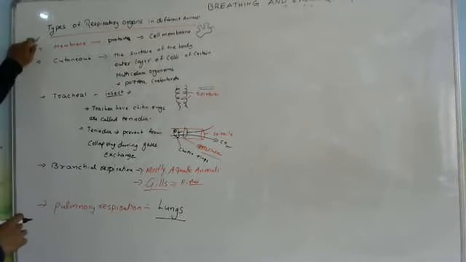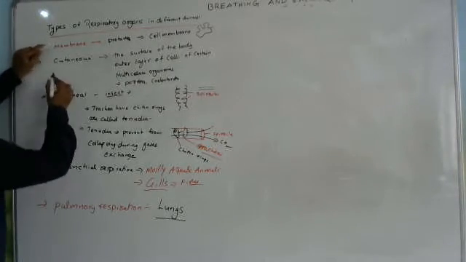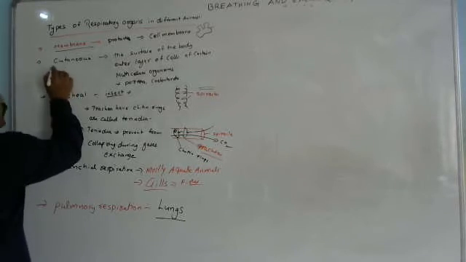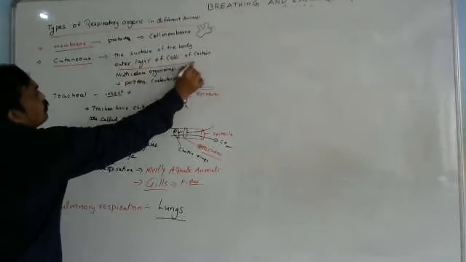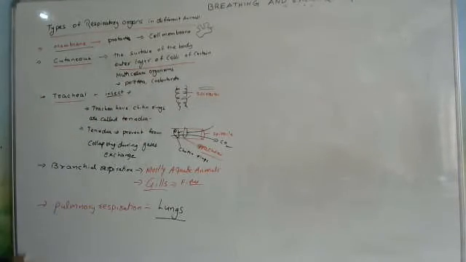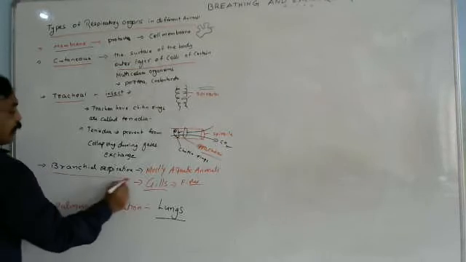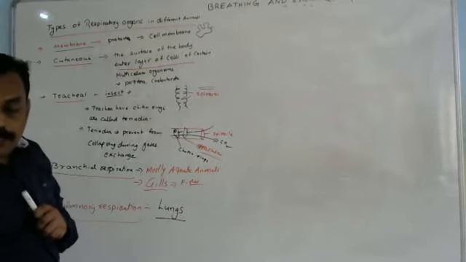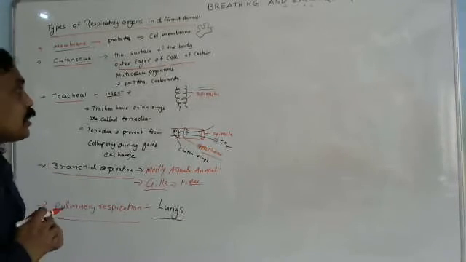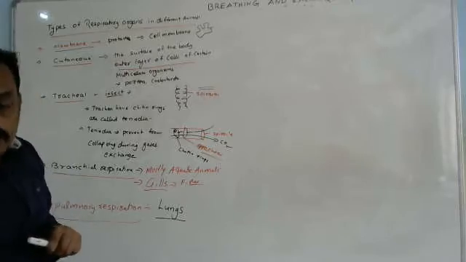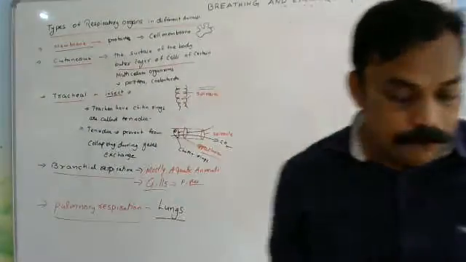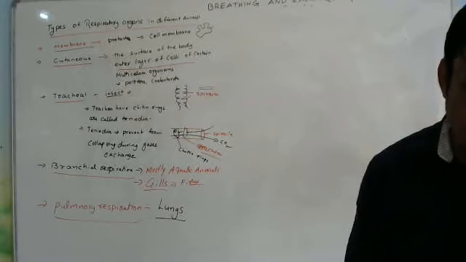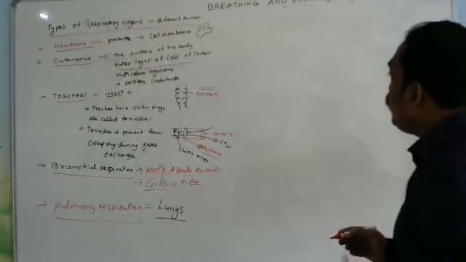So the first one, some organisms respire with the cell membrane. Some organisms respire through the skin, cutaneous, which means the outer body surface, the outer layers of cells. Some have a tracheal system, some have branchial respiration, and some have pulmonary respiration. So different types of respiration occur in different types of animals. Now we will observe different phyla and different classes and their respiratory structures.